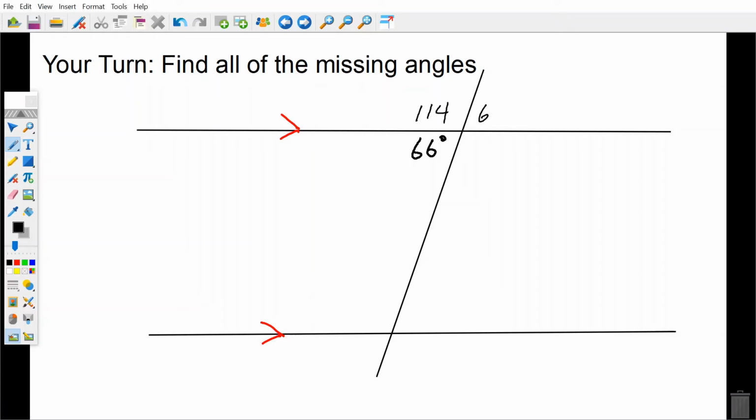This one is 66, 114. Down here we have corresponding angles, so they are all going to be the same as well. And there's our answer: 114 and 66. Next question.